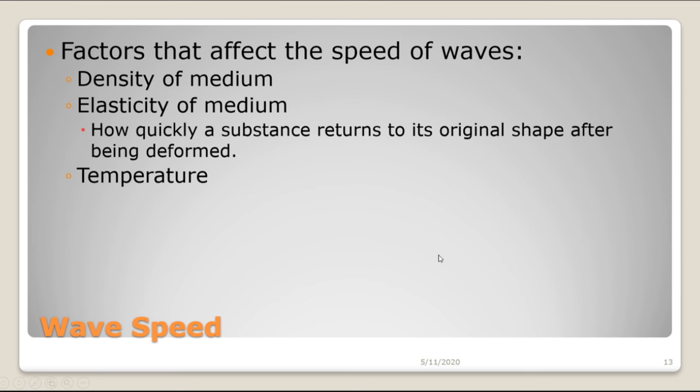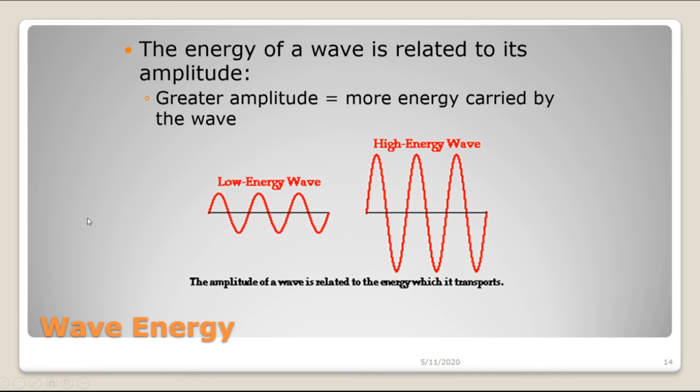Now there are several factors that affect how quickly a wave moves. One of them is how dense the material is that the wave is moving through, and also its elasticity. Elasticity is a term that describes how quickly a material snaps back into shape after being stretched out of its original shape. Also, the temperature of a material can affect how quickly a wave moves.